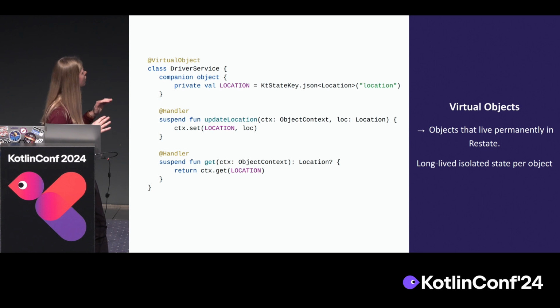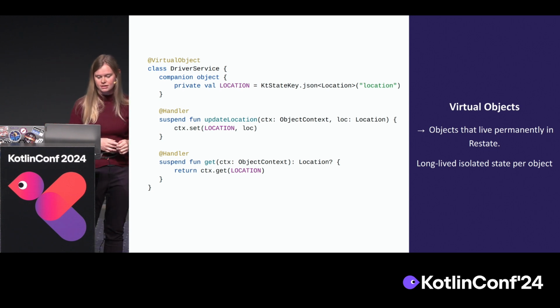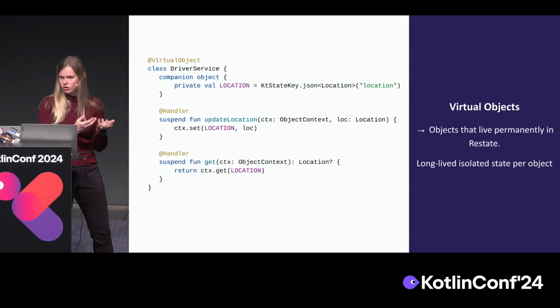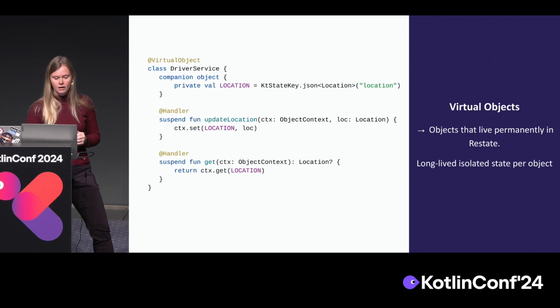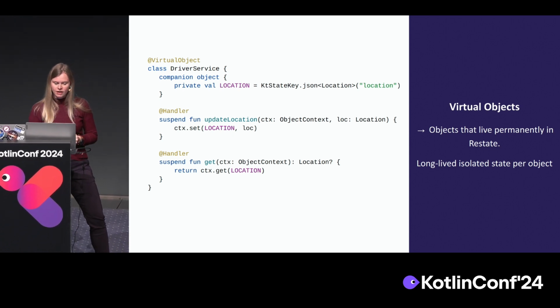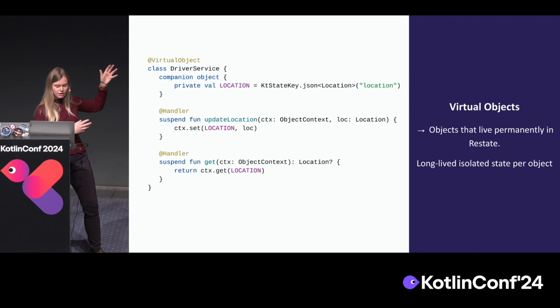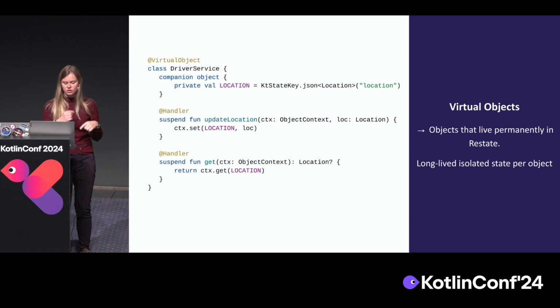So if we take a look at a simple example of a virtual object, this is, for example, a driver service. Imagine that every object we create of this service is another driver, which has a unique identifier. That unique identifier basically identifies the object. A driver can, for example, have a location, like where he's driving around right now, and we want to update that location regularly. So what you see here is a driver service, and the update location function sets new locations in the state store. Then when we want to know where the driver is, we can call the get function, and it returns us the state.